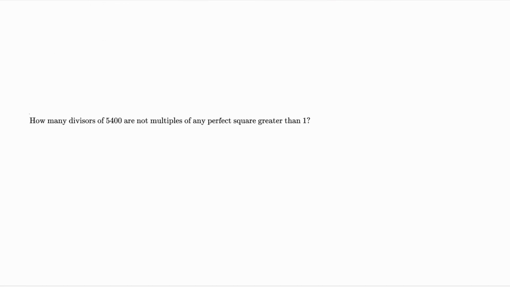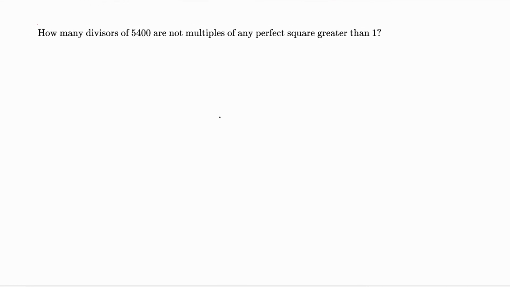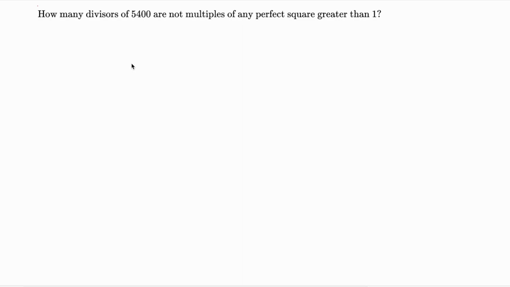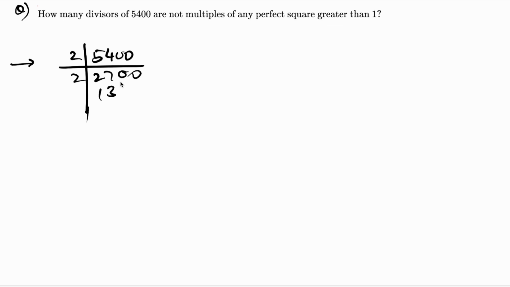To the next question: how many divisors of 5400 are not multiples of any perfect square greater than 1? So we'll start with the first step, which is prime factorization. So for 5400, 2 2s are 4, 2 1s are 2, so it's 2700, which is 2 times 1350.